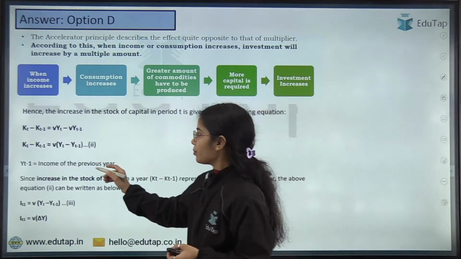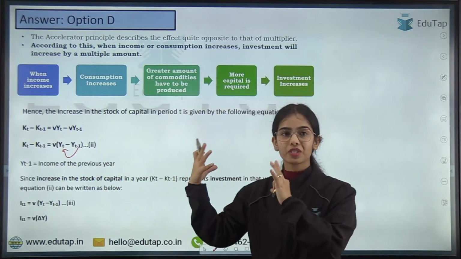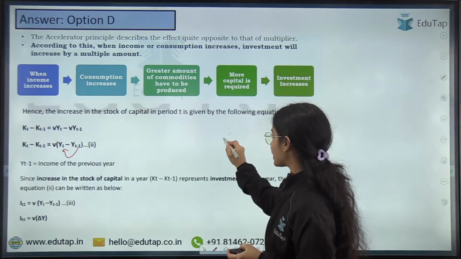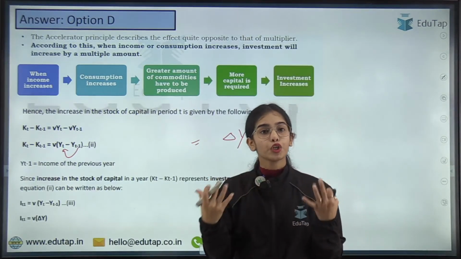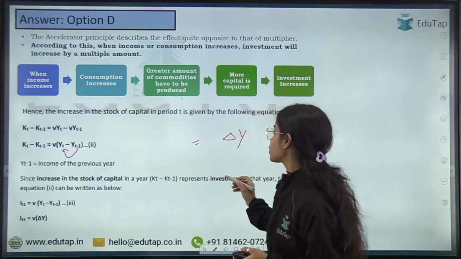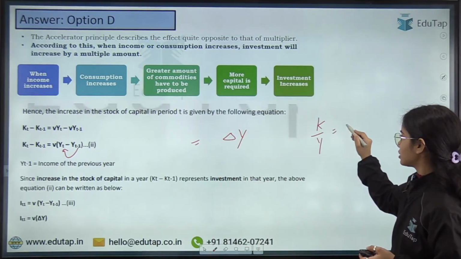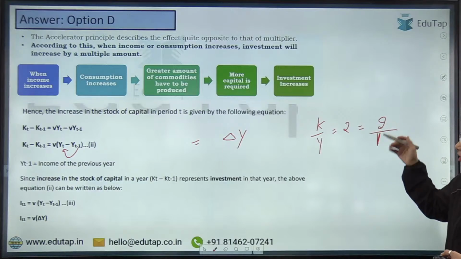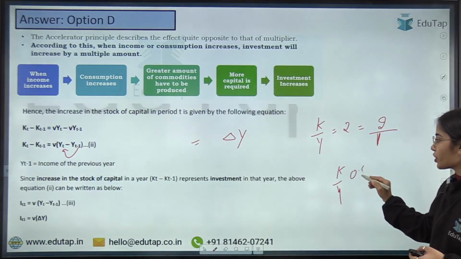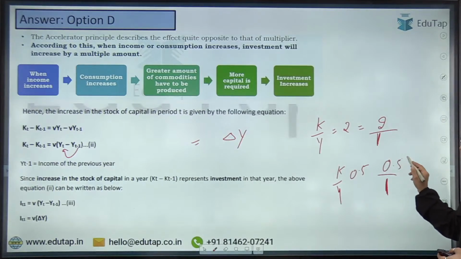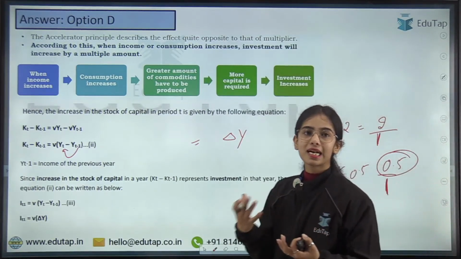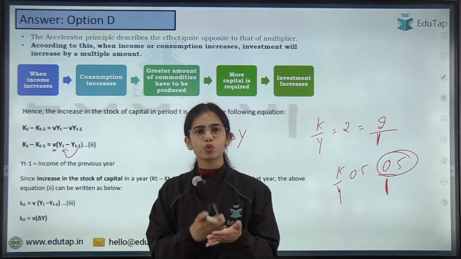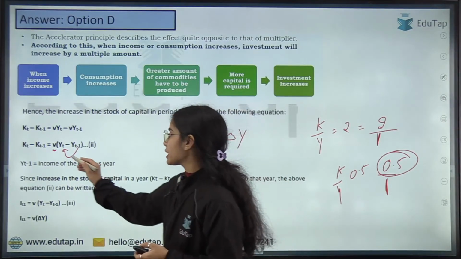With the increase in income, if you want to increase the level of output from the previous level, you have to hire some new capital, new machinery, tools, equipment. So let's say the capital output ratio is 2. That means for one new output, you require 2 new capital, or let's say the capital output ratio can be 0.5. So for one new output, you require 0.5 new machine. Okay, so this is the idea that the capital output ratio is V, that is considered constant. It can be any value, 2, 1, 0.5, any value. But it is considered constant.